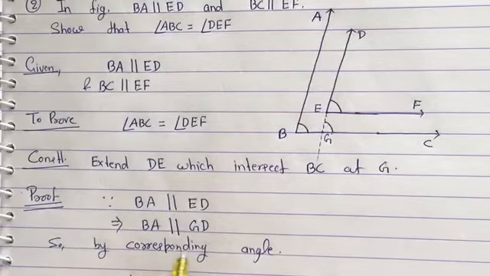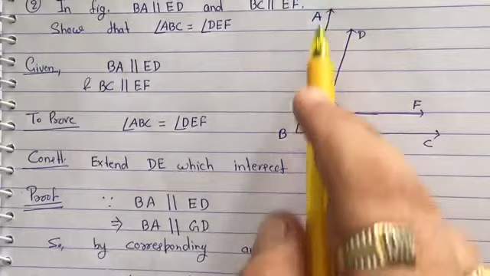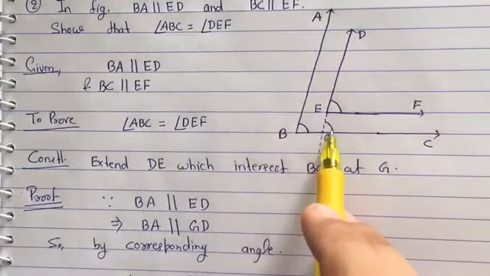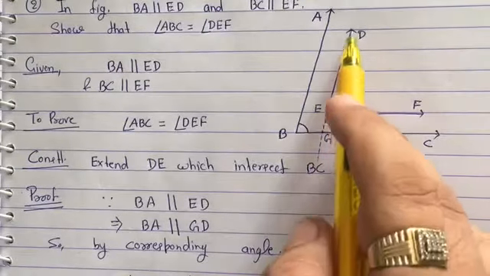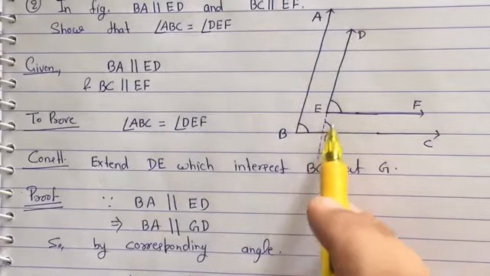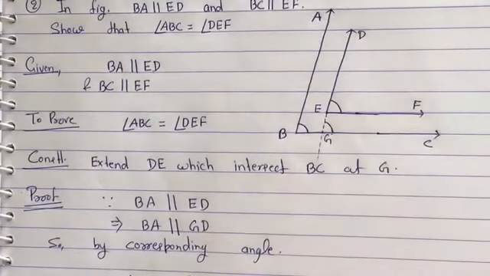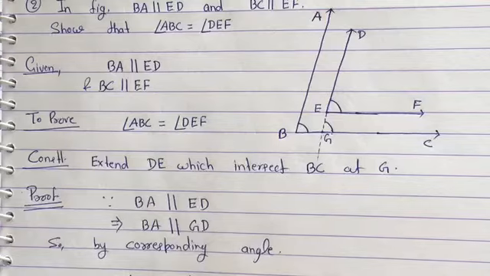So by corresponding angles, angle ABC is equal to this angle, and the name of this angle is angle DGC.